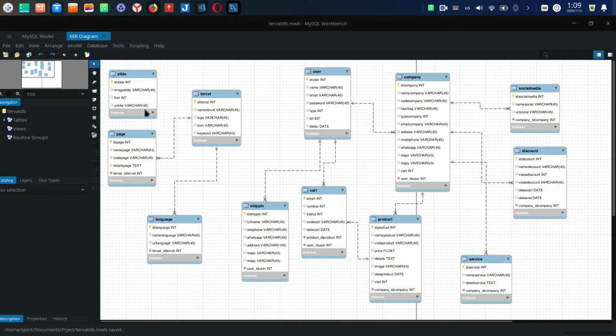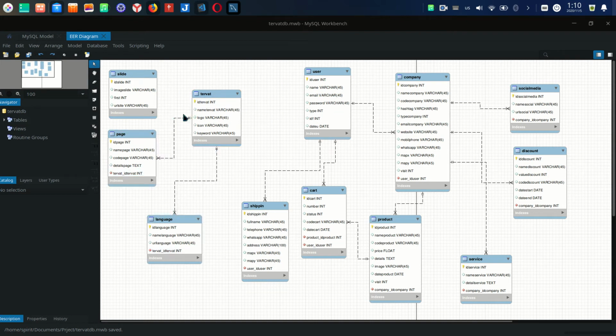But other is the slide. This slide is the main site where maybe there is one ad for some company. I think in the future I will create some table about how to control it.